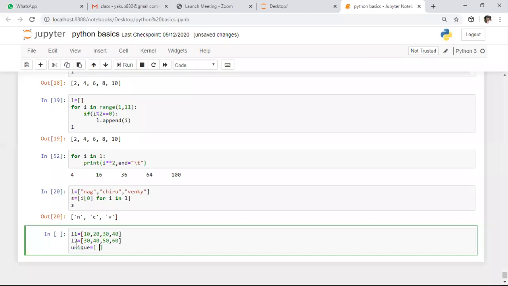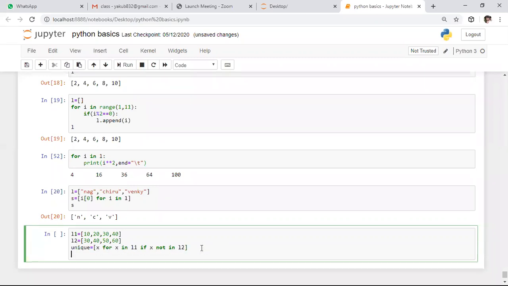After this, we need to iterate through the first loop. So here I'm taking for x in L1. Initially I iterate through list 1. After this, if x not in L2. Whenever this condition is satisfied, only then we accept this x into the unique list. After this, I want to print all the elements present in this unique list.